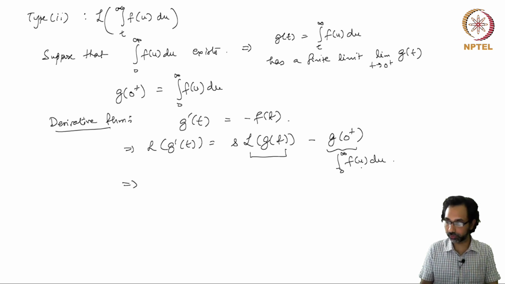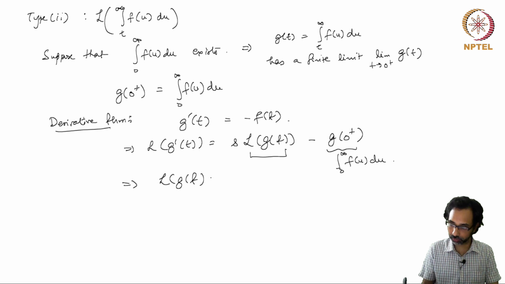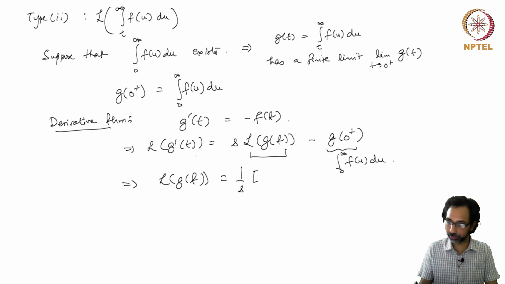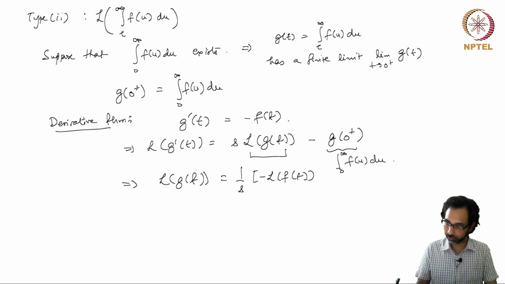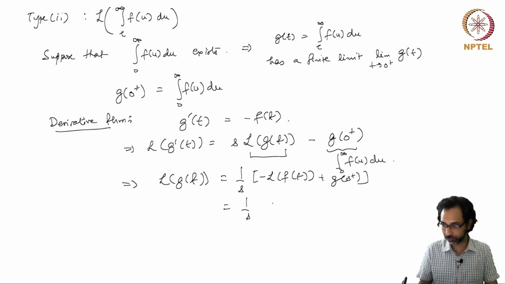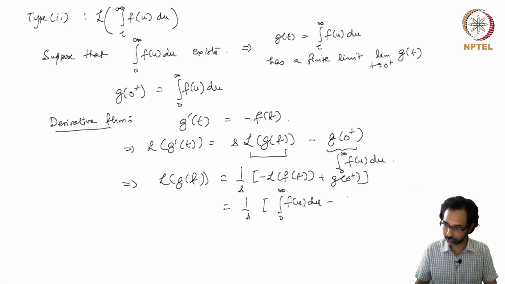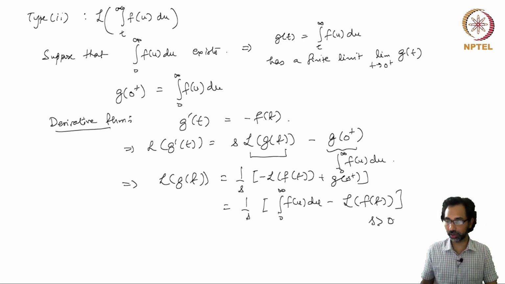So we can take our integral from 0 to infinity of f u du to the left side, and so we will get the Laplace transform of g of t is 1 over s times the Laplace transform of g prime t, which is minus the Laplace transform of f, and then we have a plus g of 0 plus, and so this is 1 over s times the integral from 0 to infinity of f u du minus the Laplace transform of f of t, and this is valid for s greater than 0.